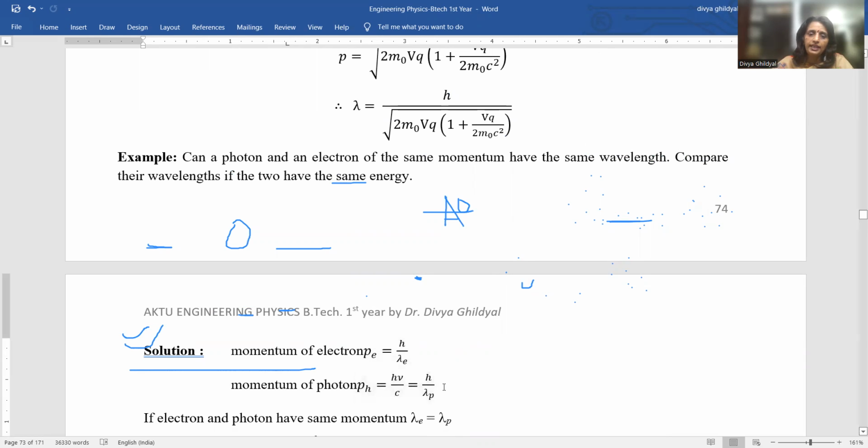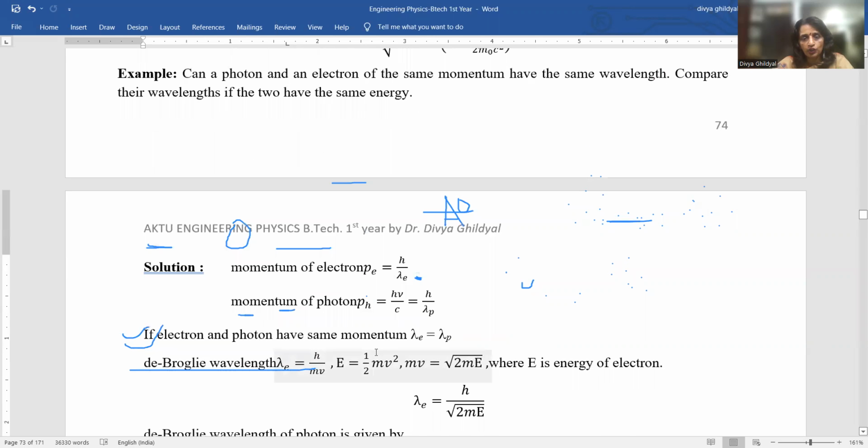Momentum of photon, p is equal to h upon lambda. If electron and photon are having the same momentum, we will equate these two quantities. h and h, Planck's constant, will get cancelled, and we will have lambda e, that is wavelength of electron, equal to wavelength of photon.